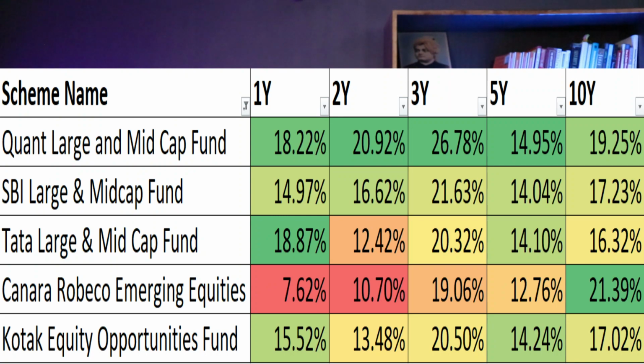On number 2 we have SBI Large and Mid Cap Fund. On number 3 we have Tata Large and Mid Cap Fund. On number 4 we have Canara Robeco Emerging Equities Fund, and on number 5 we have Kotak Equity Opportunities Fund.